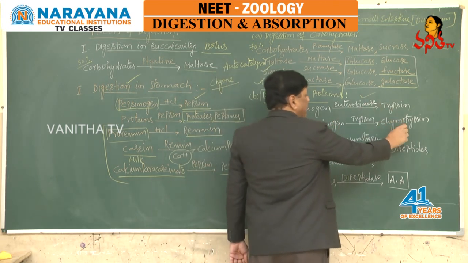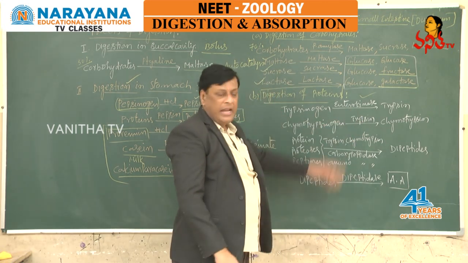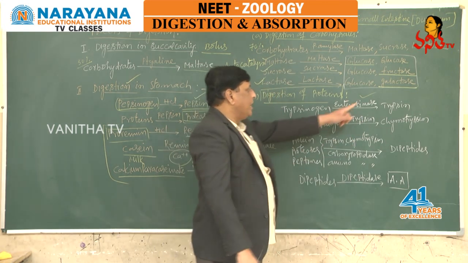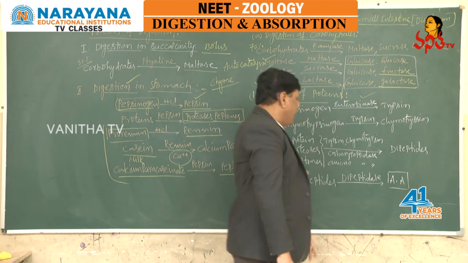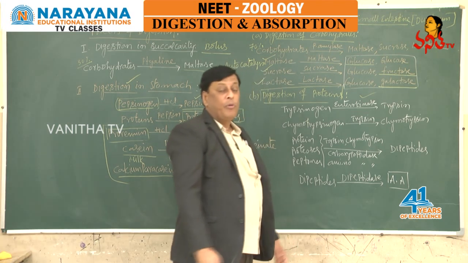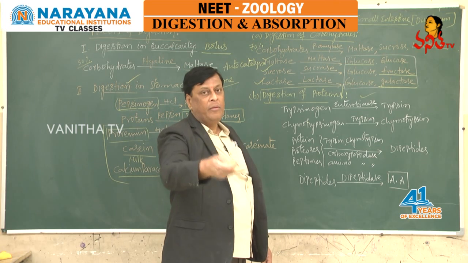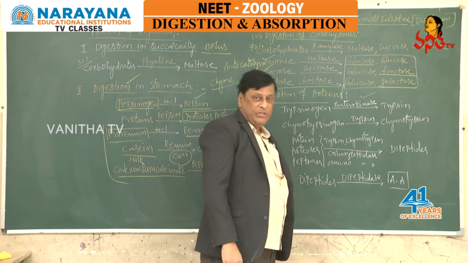Chymotrypsinogen also becomes active chymotrypsin by the trypsin enzyme. So the trypsin and chymotrypsin. In the same way, we get carboxypeptidase. It is also procarboxypeptidase, that is also inactive, which will become active by reacting with the trypsin.